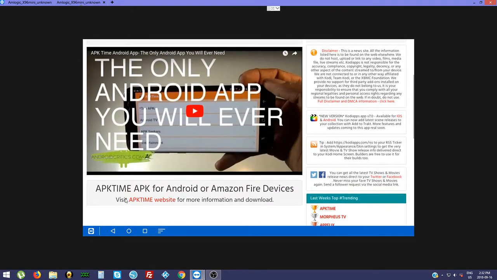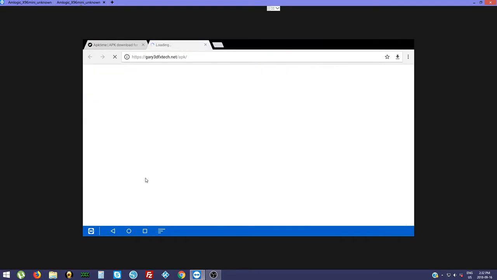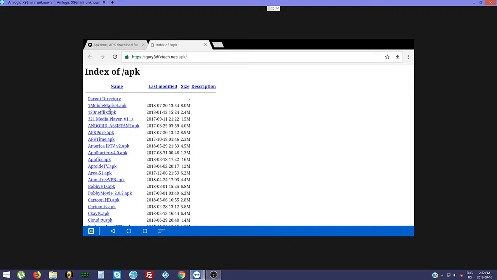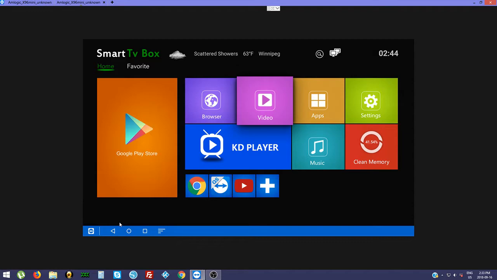Okay, we're going to click visit APKTIME website on red. And in the list, APKTIME. Okay, so just hit OK. So here, we will close everything and go back to the home screen.